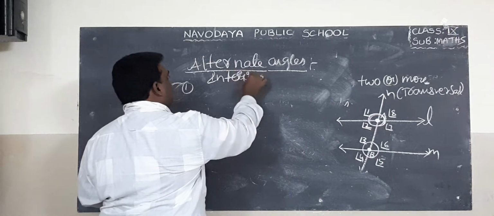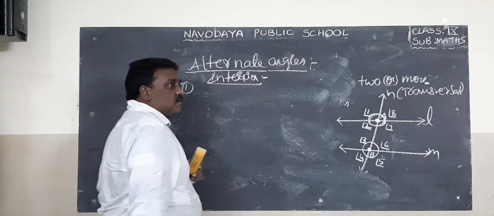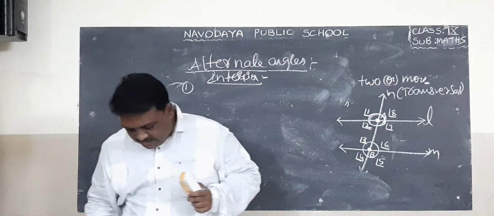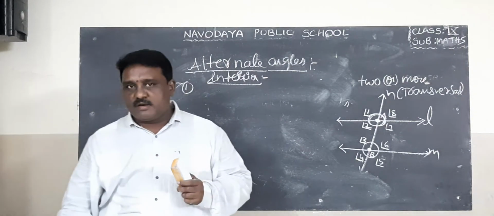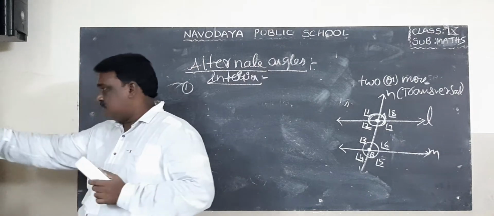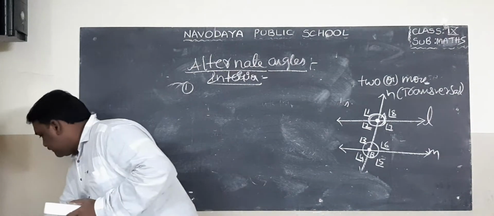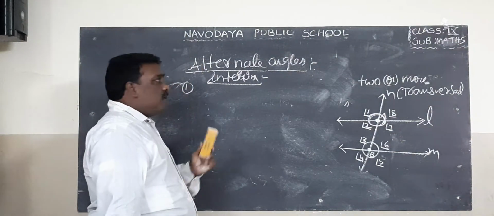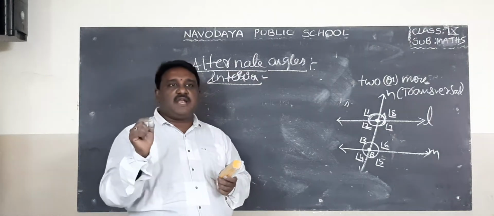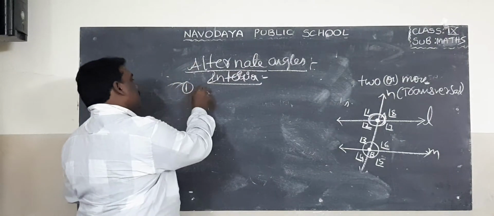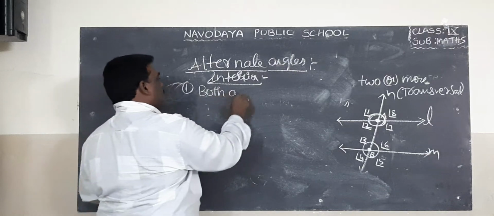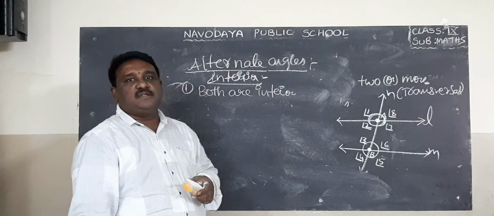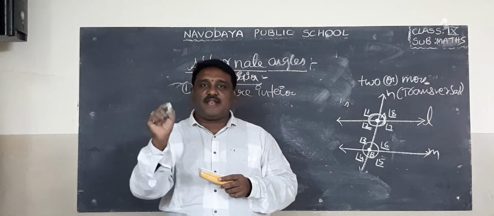What are the properties of interior alternate angles? Number one. First property is what? Both are interior angles. Property number one, both are interior angles.